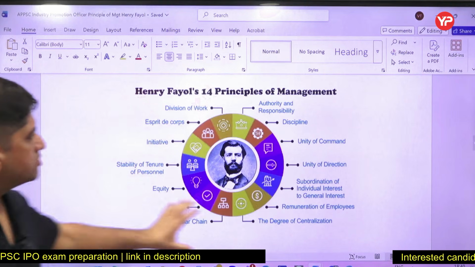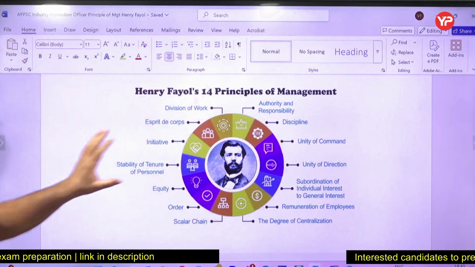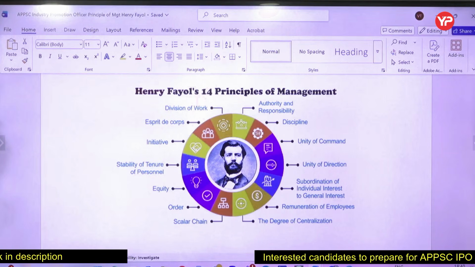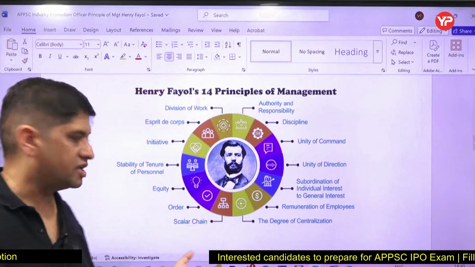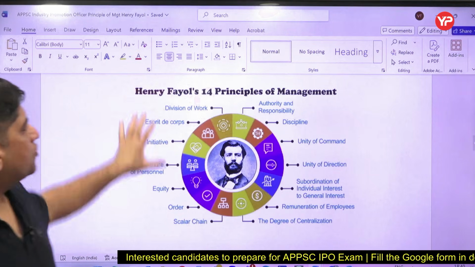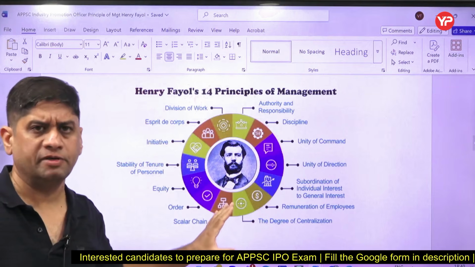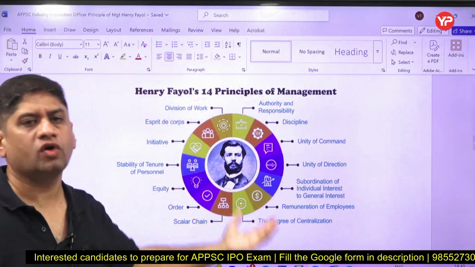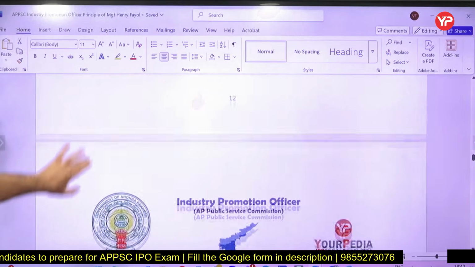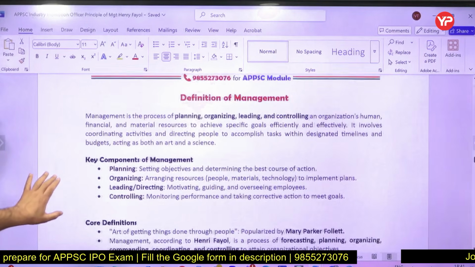Read this. Names are important. Unity of command, unity of direction, subordination of individual interest to general interest, remuneration of employees, degree of centralization, scalar chain, order, equity. These are the 14 principles of general management. If you understand the meaning of these 14, you have understood Fayol's theory. So what these 14 things are, that is what we have to understand.